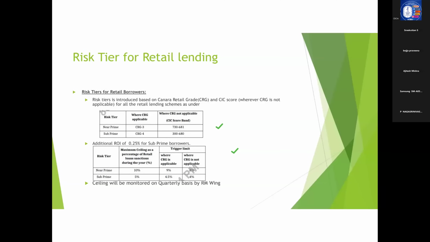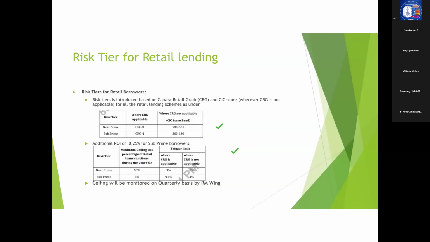Earlier we have seen that every retail lending borrower is subjected to a CRG rating, by which we determine the delegation of powers as well as the rate of interest. Now, from a risk point of view, the bank has also come up with a guideline of risk tier.